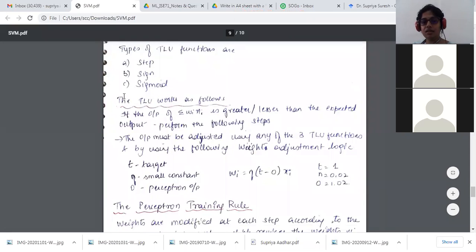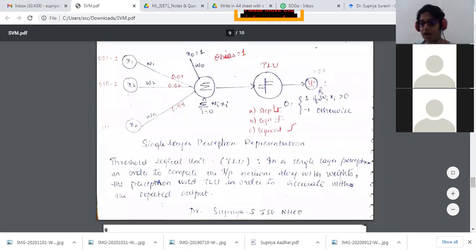How does the TLU work? As follows. If the input of the summation is greater than or less than the expected output, it performs the following steps. I've written the same over here. This part is the output part, and the step function is happening.